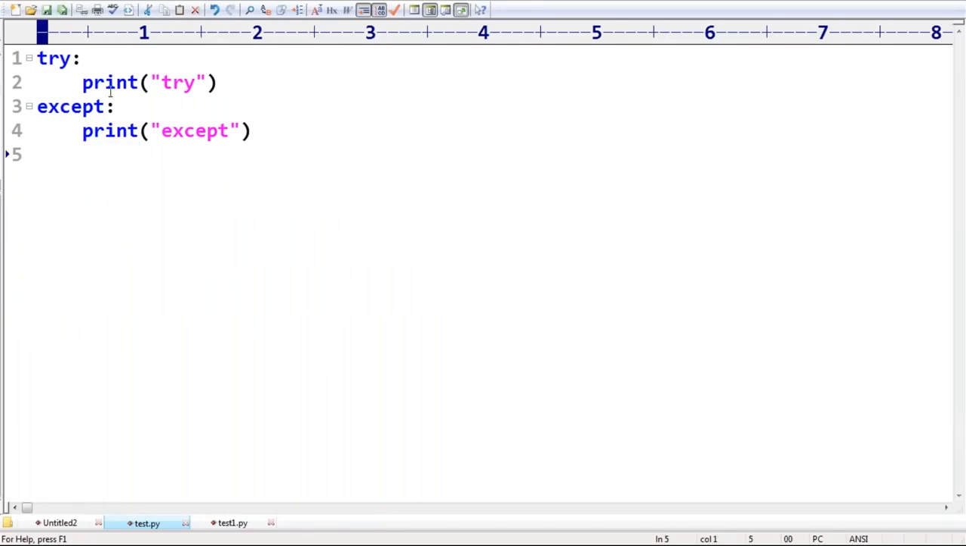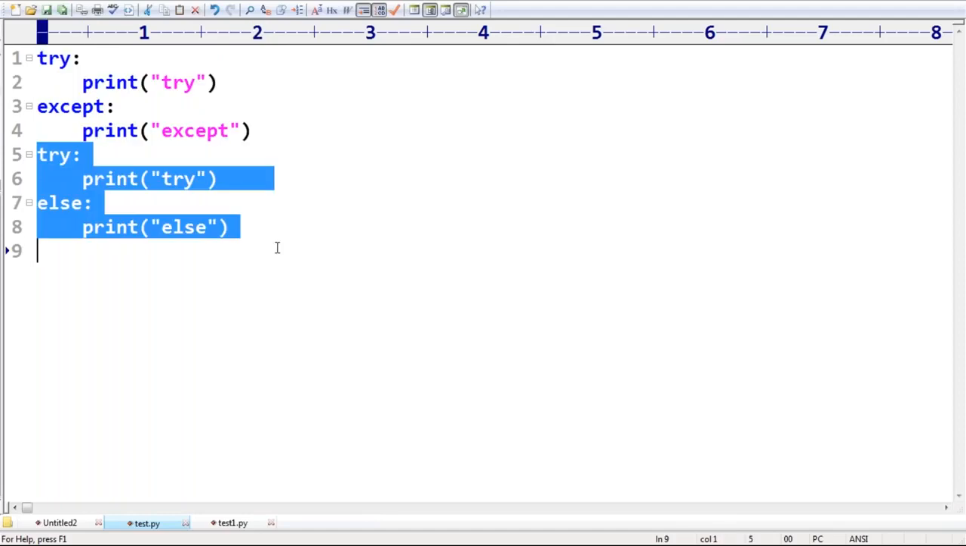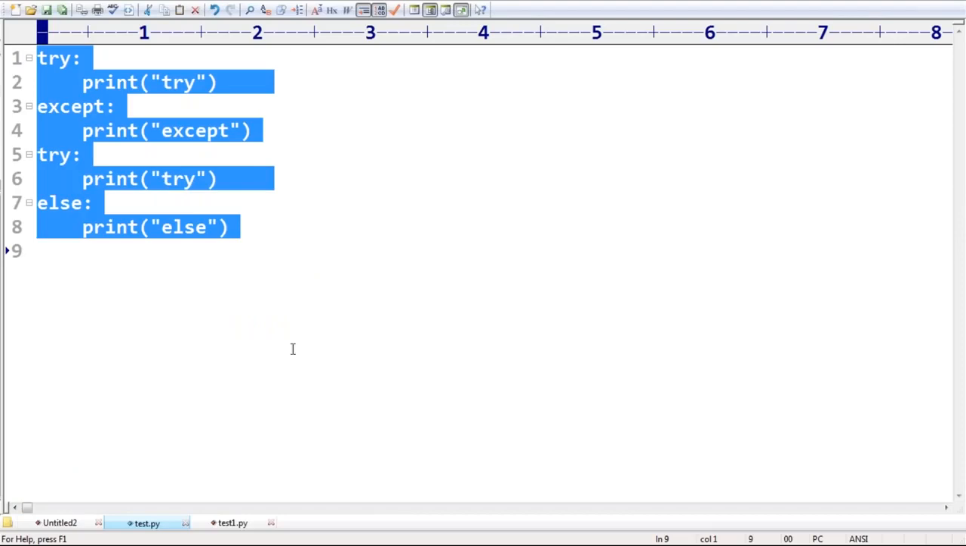Try, except, next and after that, try else. Try, except, try else. Is it valid or not? Remember, this one is invalid. Try except is completed, but the only problem is with this one. In this you are taking else without except. That's why you are immediately going to get a syntactical mistake. Okay, remember that.